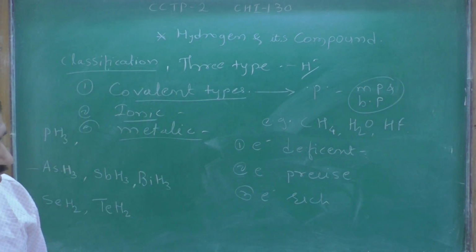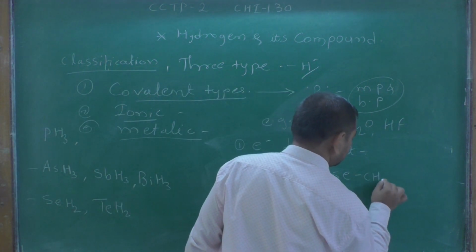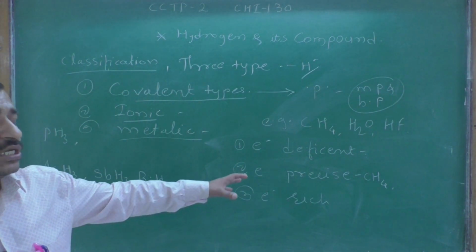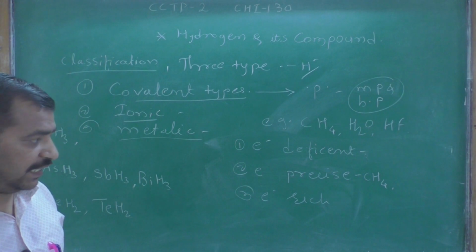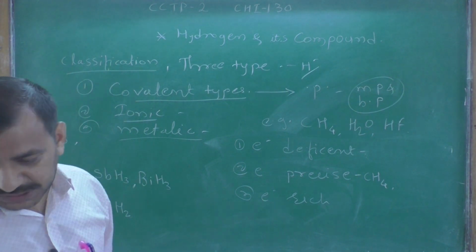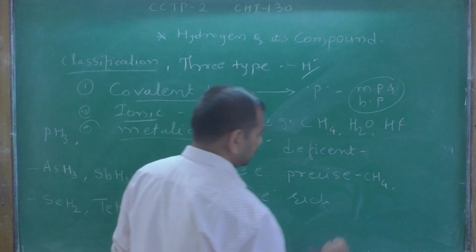Next is electron precise hydrides, for example CH4. These hydrides are formed by group 14 elements, and these species have electron density towards the central atom.